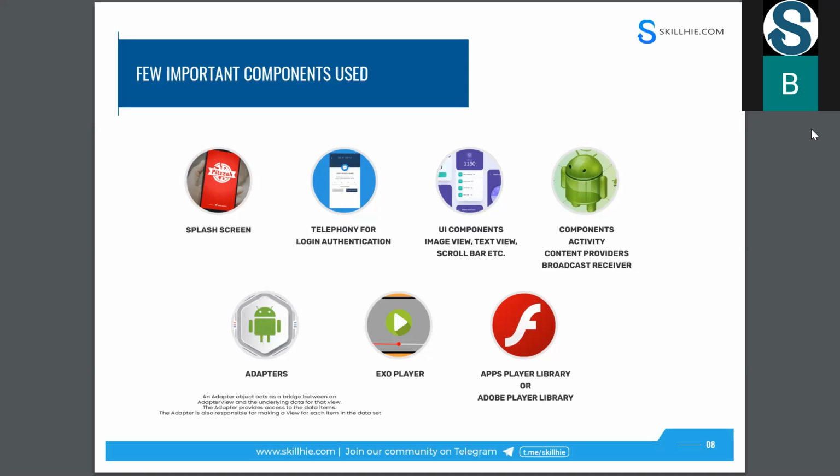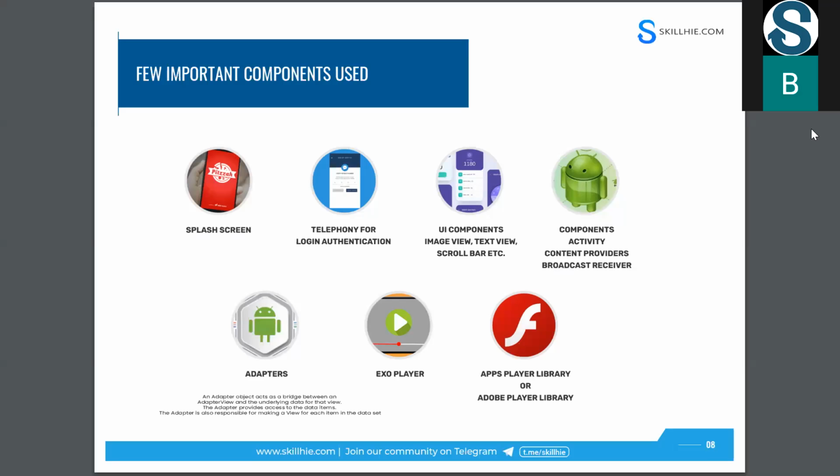And next, as soon as your login is done, you go to the user interface. Let's say your Amazon Prime login is done, then you go to the home screen. On the home screen you'll see some videos, some images, and some extra parts.